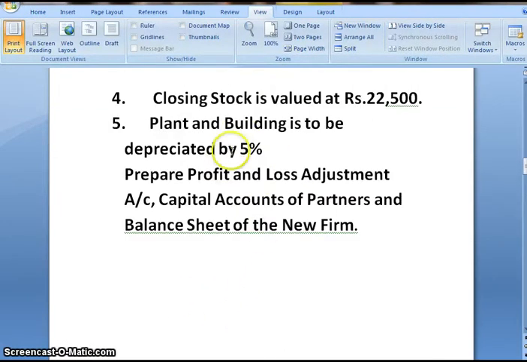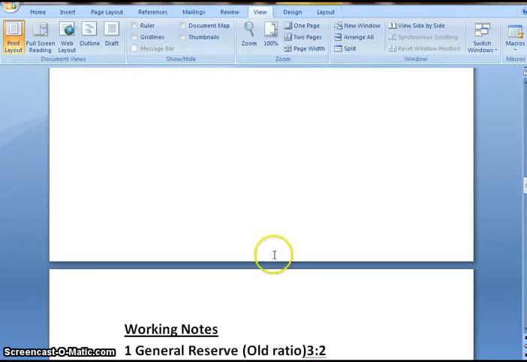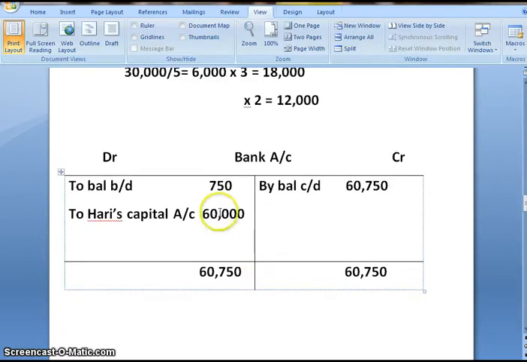All the adjustments are done. So let us close bank account. 750 plus 60,000 we get 60,750, and that will be the closing balance for bank account.